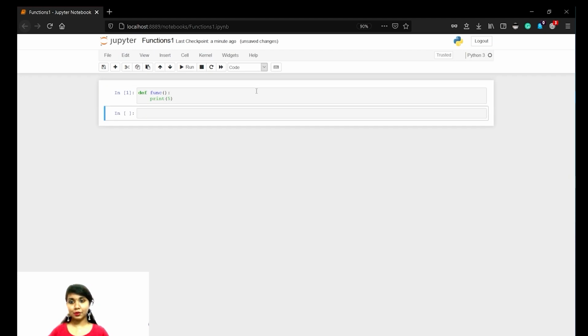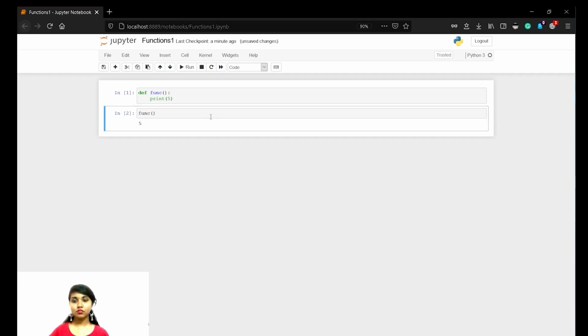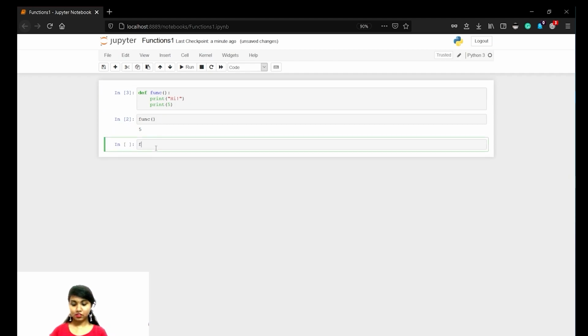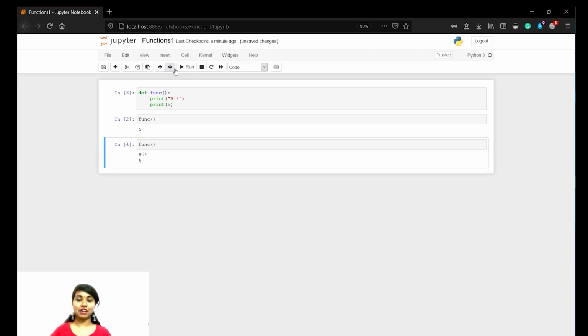Give enter. Now we are going to call this function func. It prints 5 because it executes whatever is present inside that function. So let's also print 5. Now let's call the function. We won't say print, we say call the function. And 5 is being printed. So this is what our function is all about. This is the basic structure of a function.